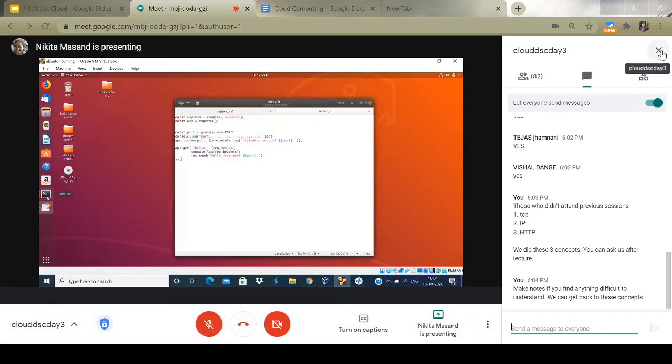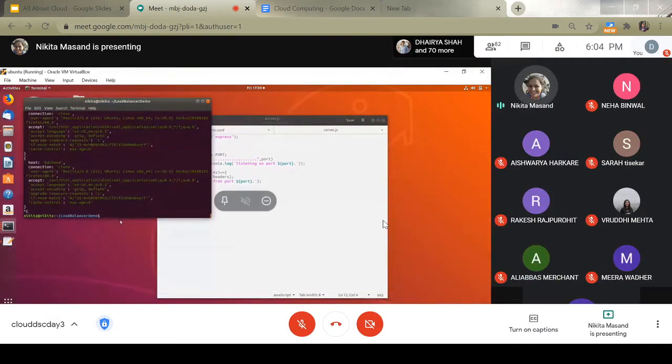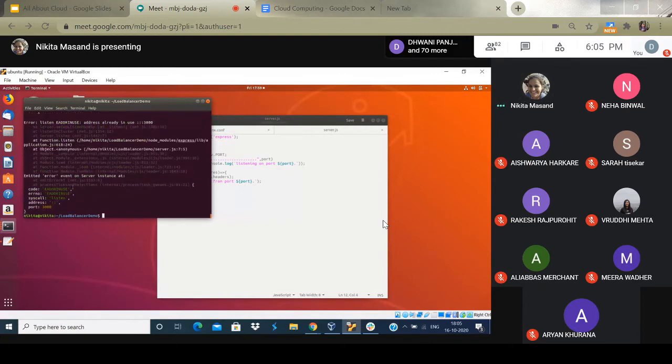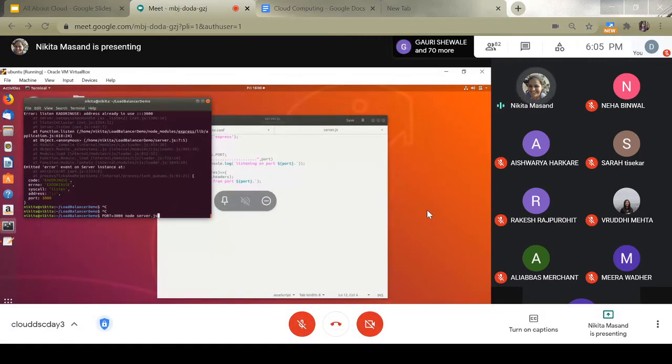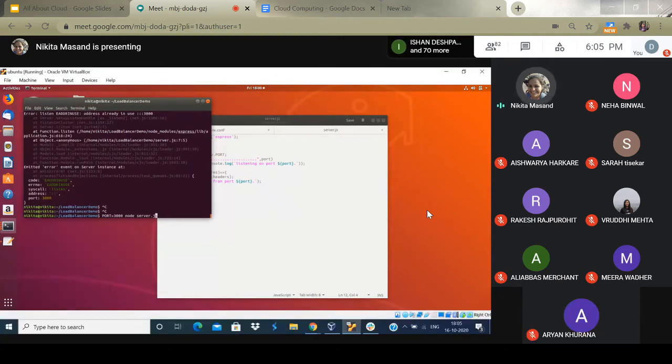Ignore everything that is above this. I am telling this machine to run this server from port number 3000. I think the server is already running. Give me 1 minute. Okay, since 3000 was already running, I'll use 3002. I hope everyone understood what we are doing.